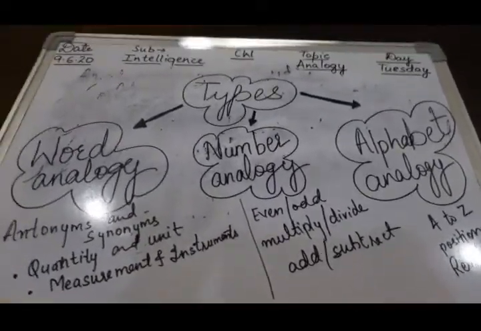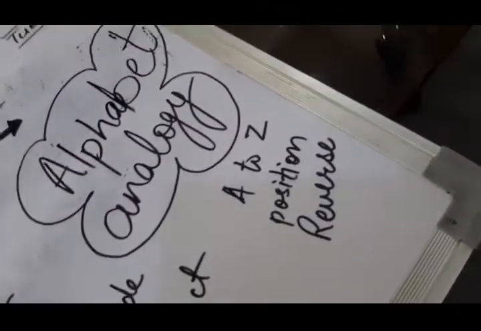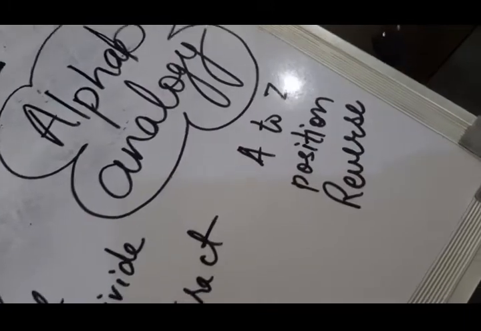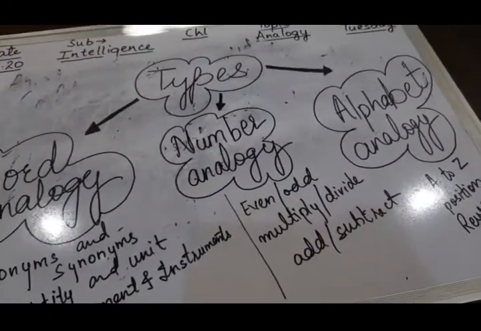You have to learn the order of A to Z so that you can remember the position of each letter. Even the reverse of alphabetical order should be known to you.